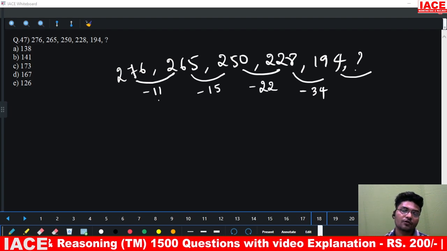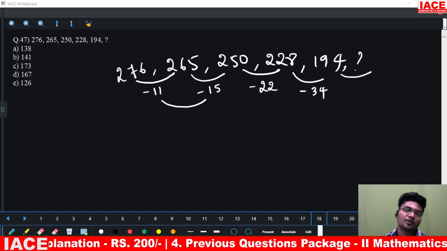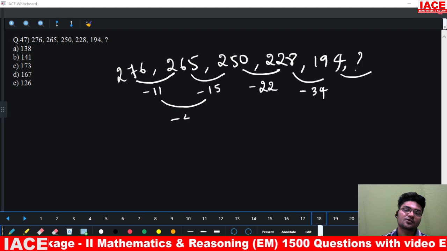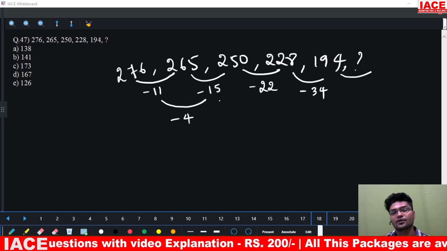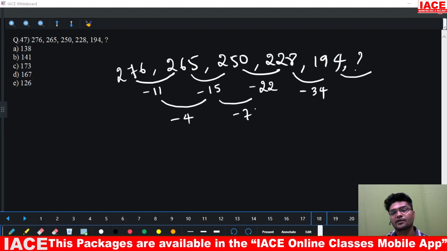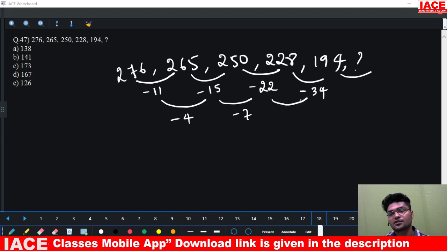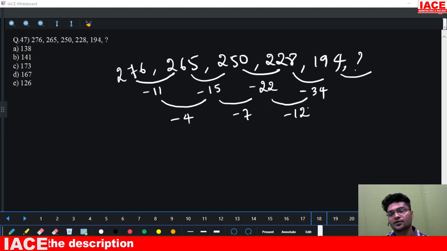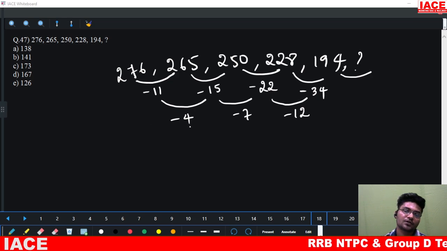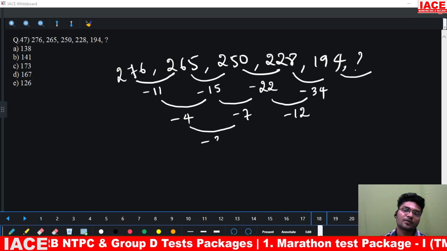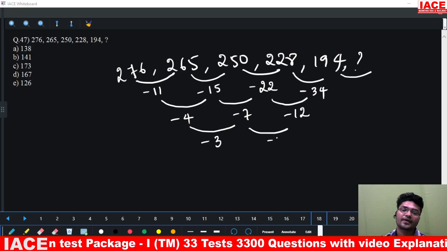So again if I go for one more level, how much is this? This is minus 4 addition. This is minus 7 addition. Again, this is minus 12 addition. If I again go further, how much is this? This is minus 3, minus 5.